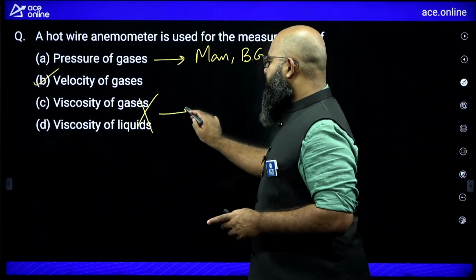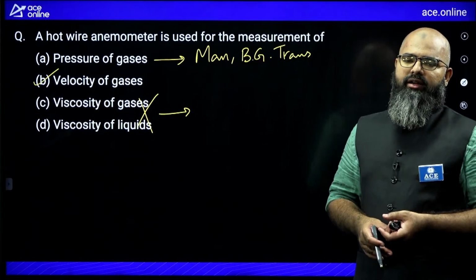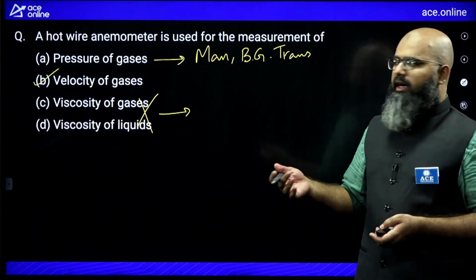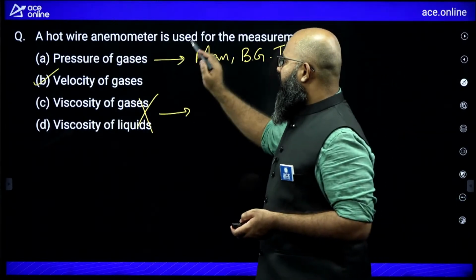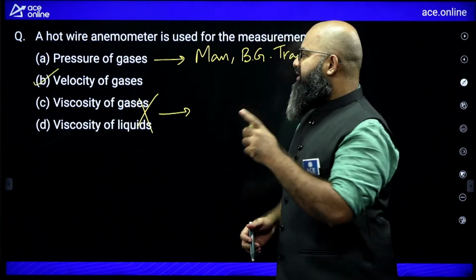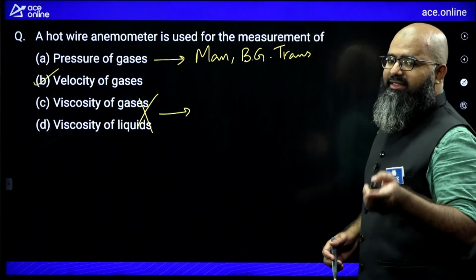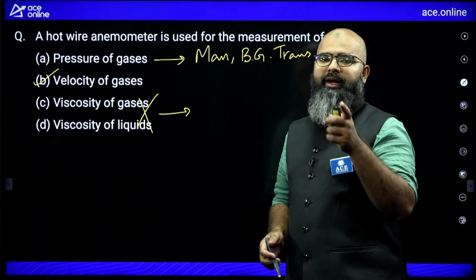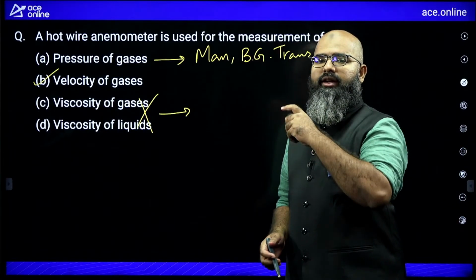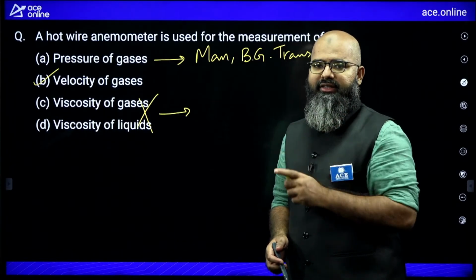For viscosity measurement, you have viscometers like the concentric cylinder viscometer and the Saybolt viscometer. For velocity, you have the hot wire anemometer, pitot tube and pitot-static tube. All these are for velocity. And for discharge, you have devices like Venturi meter, orifice meter, nozzle meter, rotameter and elbow meter. All these devices are for measuring discharge.